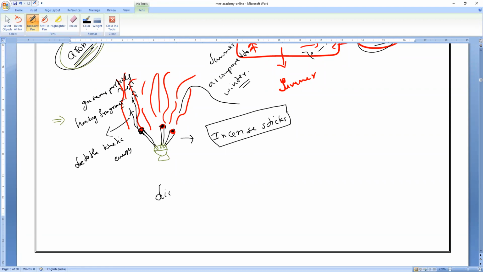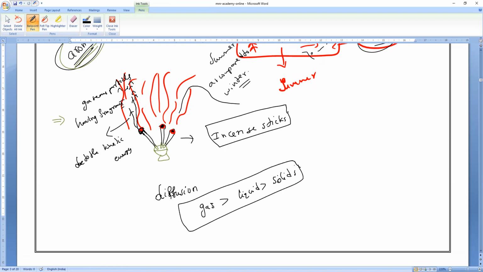Diffusion rate, where is it faster, compared across solids, liquids and gases? Diffusion in gases is greater than in liquids, and in liquids it is greater than in solids. So diffusion is very slow in solids. Compared to solids, liquids is a little more, and compared to liquids, gases is more. This is how the diffusion rate goes. Is it okay, everybody? Please respond.